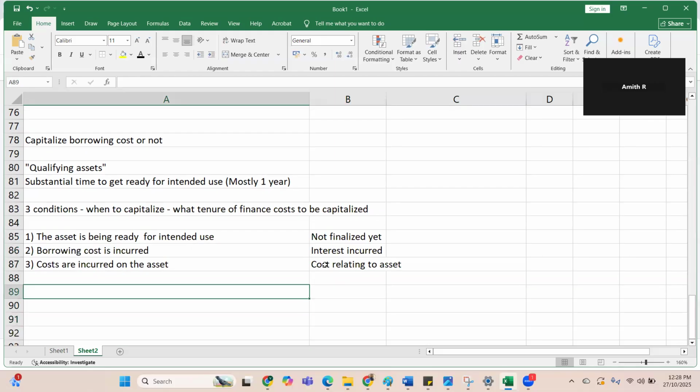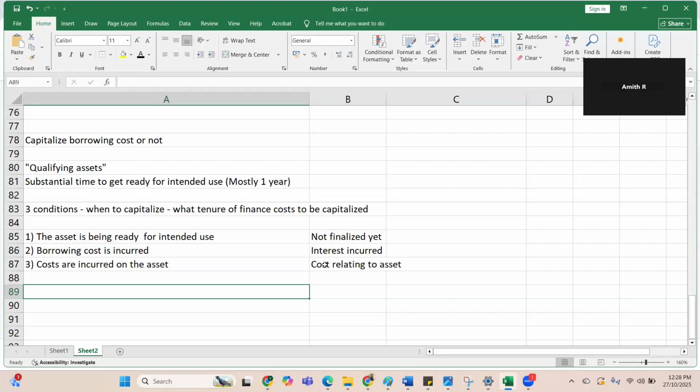Only thing is it's a sub-standard, I would say, because it is just an addition to PPE. So there is no initial recognition, subsequent recognition, and all. It's only initial recognition and initial measurement, whether you have to capitalize it or not. And there are not many presentation gimmicks also.